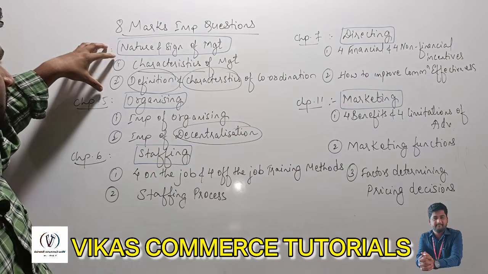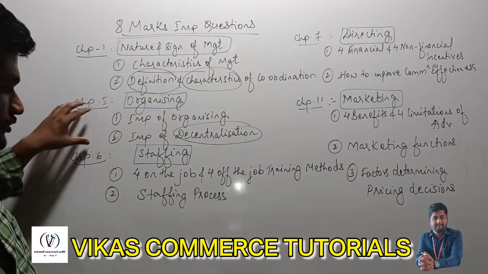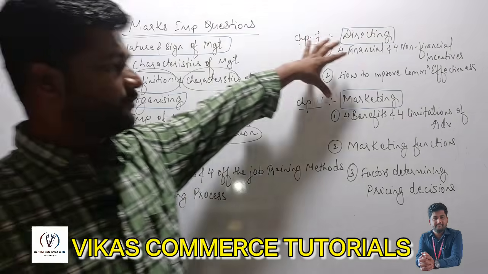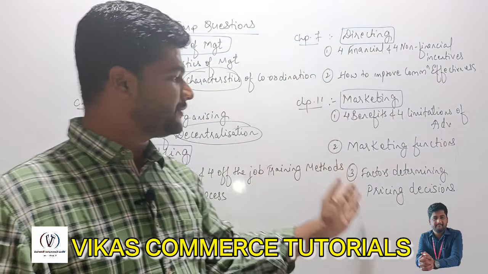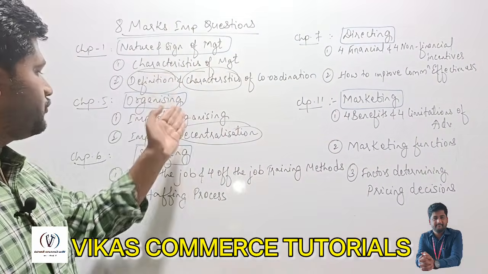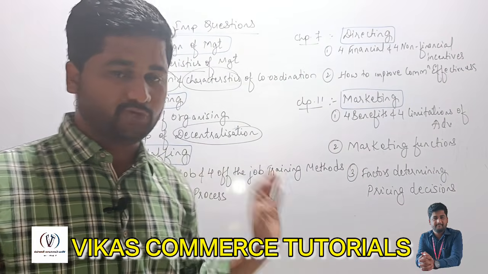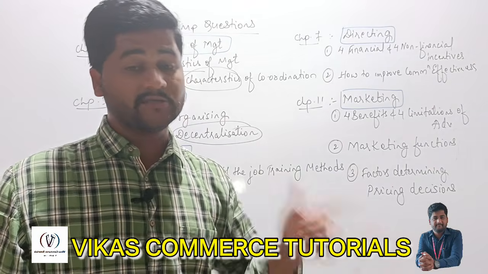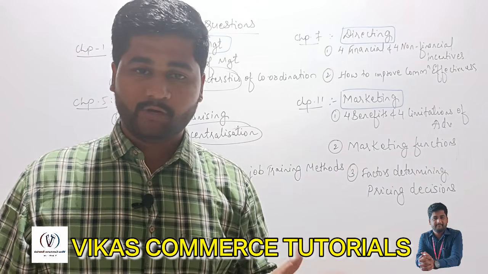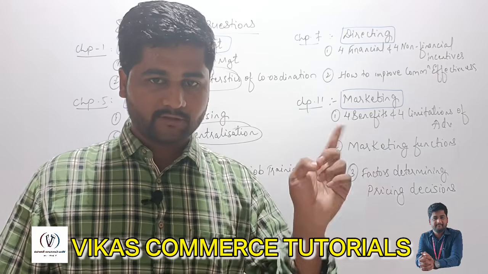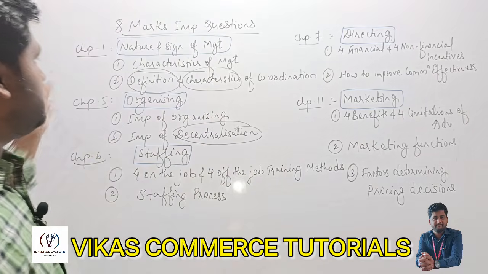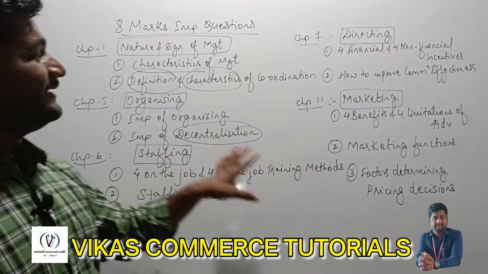So from chapter number 1, we have 2 questions. From chapter 5, 2 questions. From the 6th chapter, 2 questions. From the 7th chapter, 2 questions. From the 11th chapter, 3 questions. So 2, 4, 6, 8 plus 3, that is 11 important questions I have done for second PUC business studies for the annual exam 2024. According to your blueprint for the year 2023-24, these are the important chapters of 8 marks.